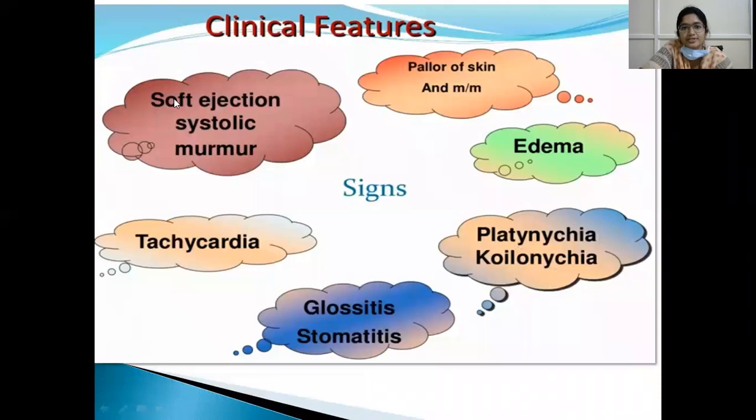So what are the clinical features? Soft ejection systolic murmur because of cardiac overload, and pallor of the skin and the mucous membrane might be present. Edema, platynychia, koilonychia, glossitis, stomatitis, and tachycardia.